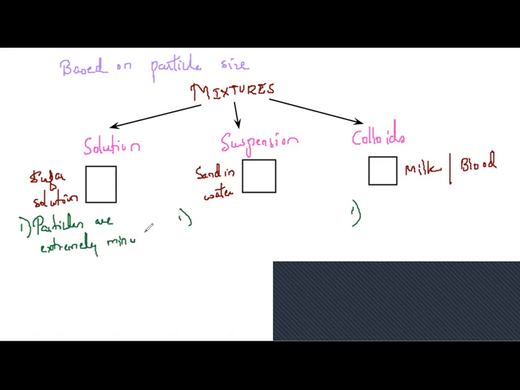How small they are, I can tell you. They are less than 10 nanometers. 10 nanometers means 10 raised to minus 9 meters. So small the particles are. Less than 1 nanometer, I can say. Let us take it as 1. They are less than 1 nanometer.